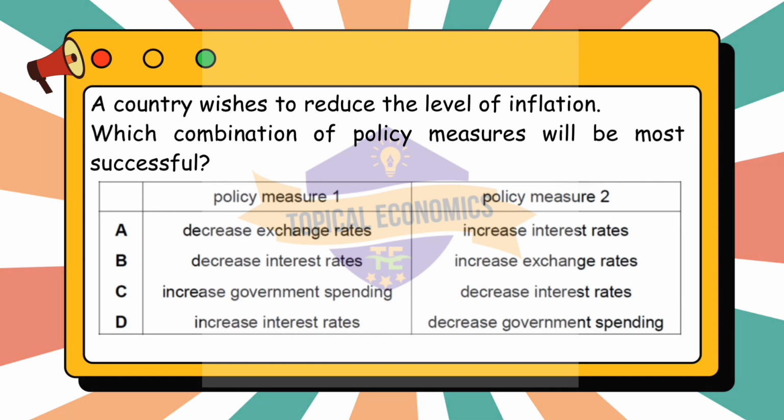Option B, decrease interest rates and increase exchange rates. Lowering interest rates would increase borrowing and spending, likely fueling inflation rather than reducing it. Option C, increase government spending and decrease interest rates. Both policies would increase demand, leading to higher inflation, so this combination would not be effective. Lastly, option D, increase interest rates and decrease government spending. This combination would be the most effective, as both measures reduce overall demand, helping to control inflation. The correct answer for this question is option D, increase interest rates and decrease government spending.